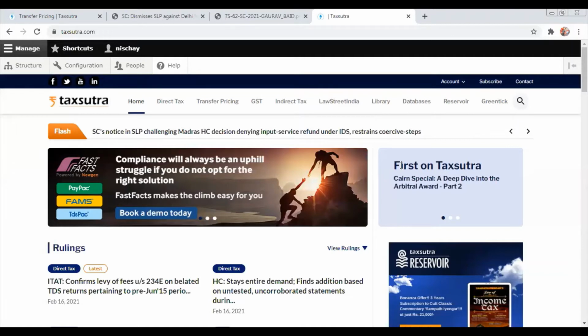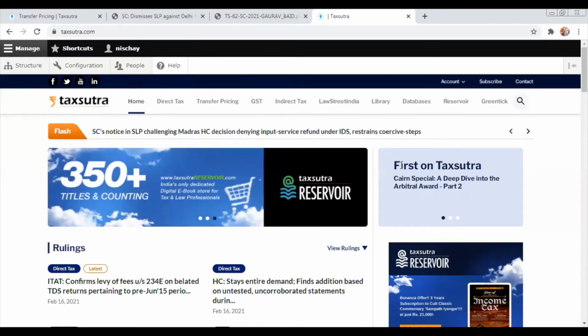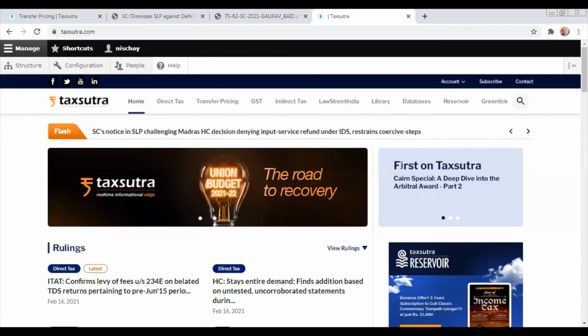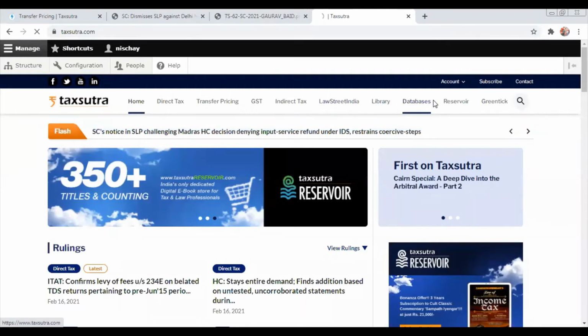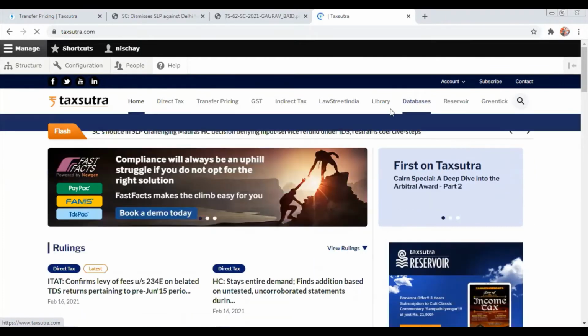We thought that our users also need the database. Now, when I talk about the database, we have various databases. In terms of the database, we have direct taxes, we have indirect taxes, we have competition law database, and to an extent, we also have a corporate law database, which we are building currently. So, I will take you through, and maybe Anupam, you can quickly talk about the database. The two databases that we have, the GST database and the direct taxes database.